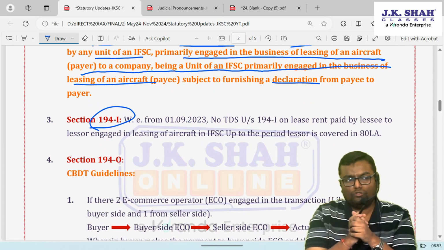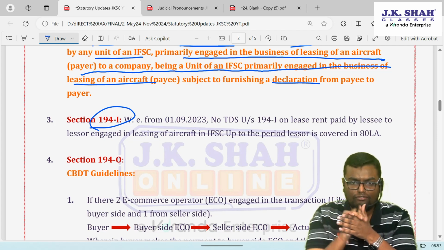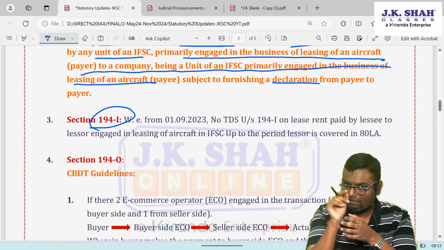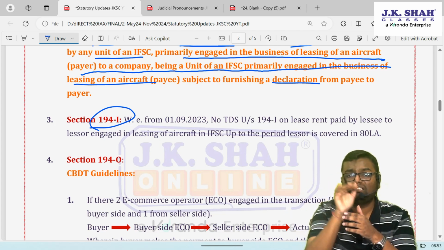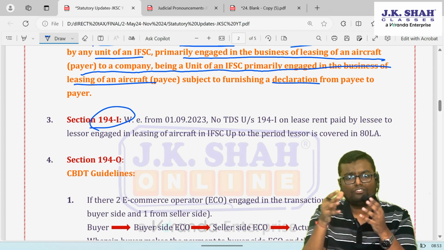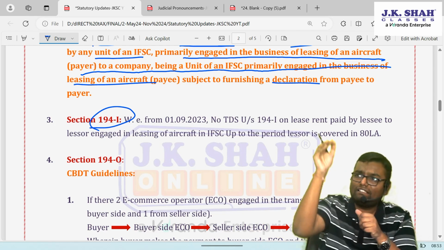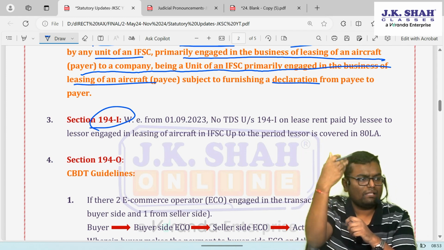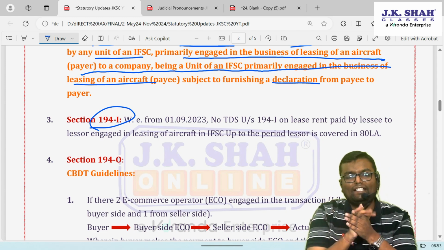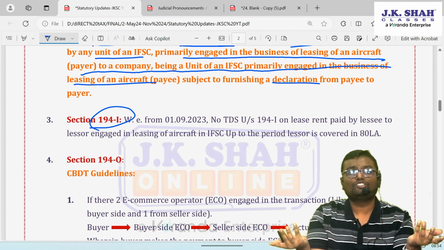Then section 194I, rent. Now understand, if you are a company or you are a person which is engaged into leasing of aircraft into IFSC, whatever is your income, you will get 80LA deduction, because that leasing of aircraft business is eligible for deduction under 80LA. If you are engaged into IFSC center, that is International Financial Service Center, Gift City, in that case, if you receive any kind of dividend, any kind of rental income, any kind of interest income, all you will get is 80LA deduction. Now if you are going to get 80LA deduction, if you are getting any rental income, then why TDS under 194I should be deducted?